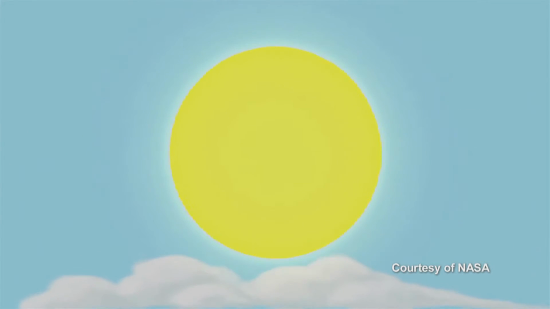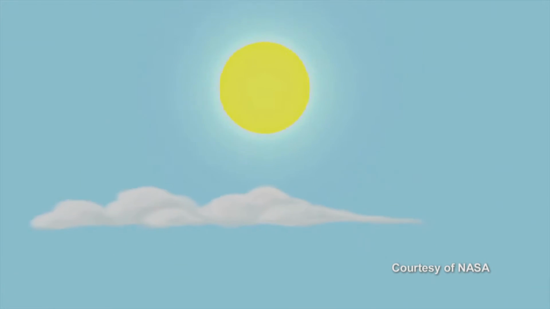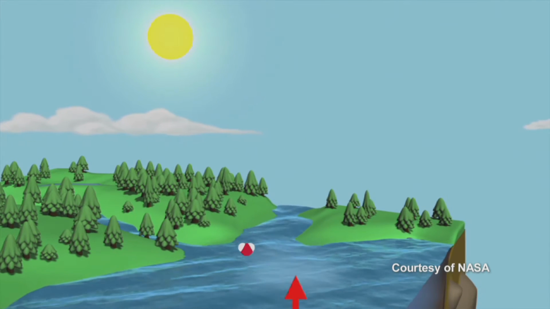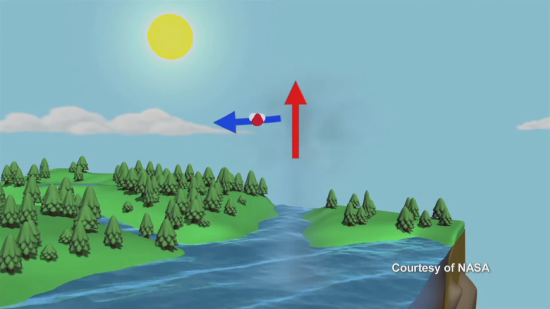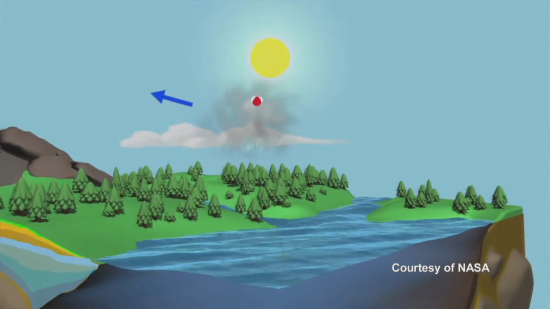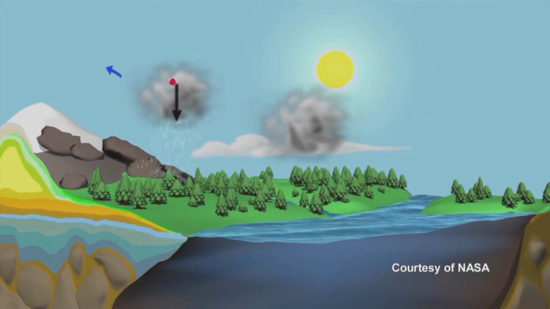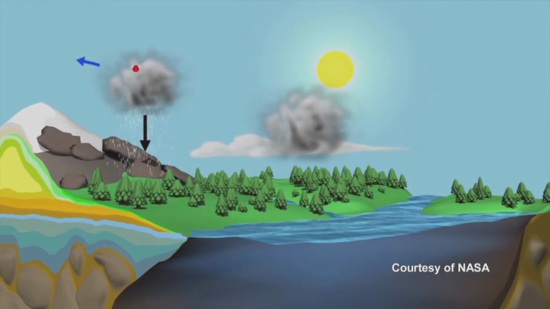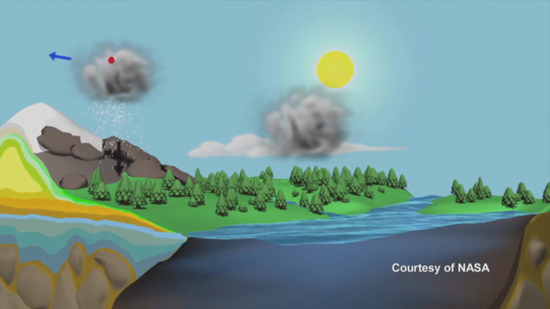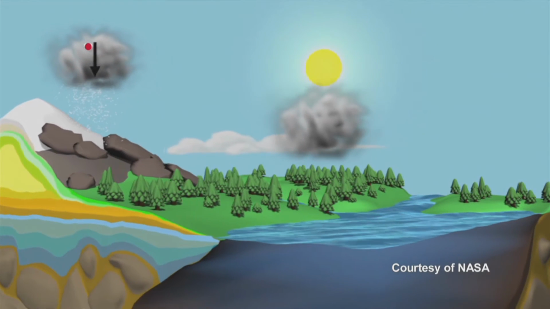The heat of the sun provides energy to make the water cycle work. The sun evaporates water from the oceans into the water vapor. This invisible vapor rises into the atmosphere, where the air is colder. The water vapor condenses into clouds. Air currents move clouds all around the earth. Water drops form in clouds, and the drops then fall to the earth as precipitation, such as rain and snow.